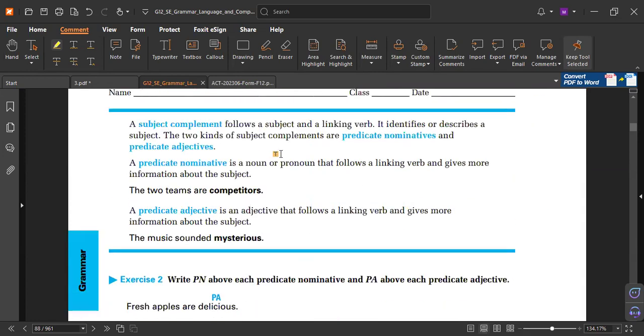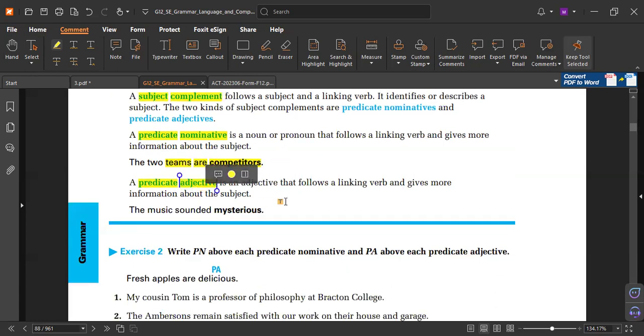So it's from the name. Subject complement is information related to the subject. Predicate nominative is information after the verb to be. This is something so easy. Like competitors refers to the teams. Teams are plural, so competitors are plural. Competitors are human, so teams must be human. So easy. Predicate adjective, what does it mean? Predicate means a verb. An adjective means an adjective after the verb.